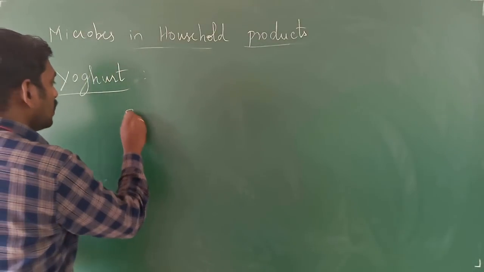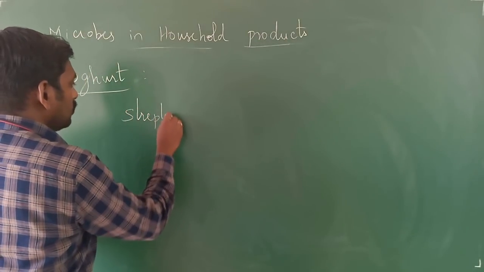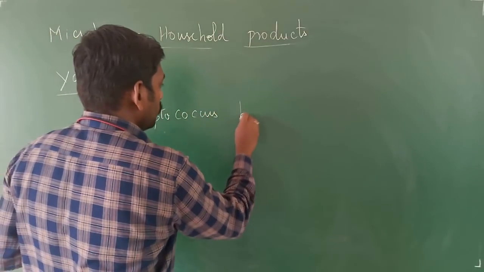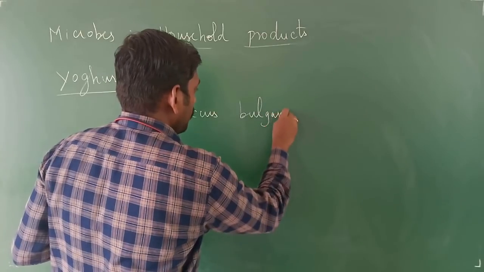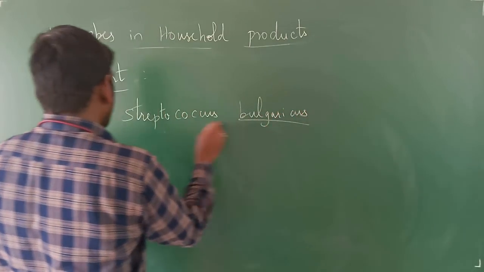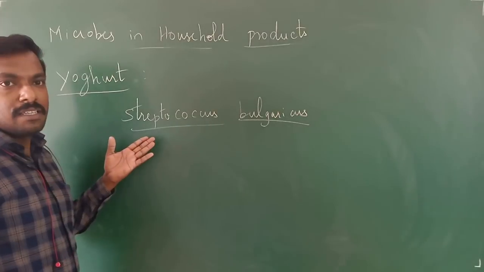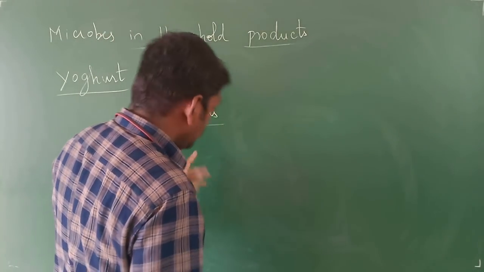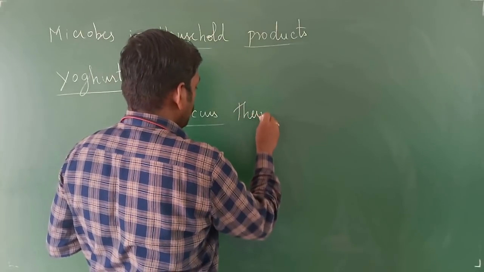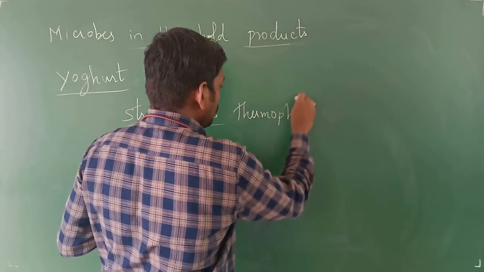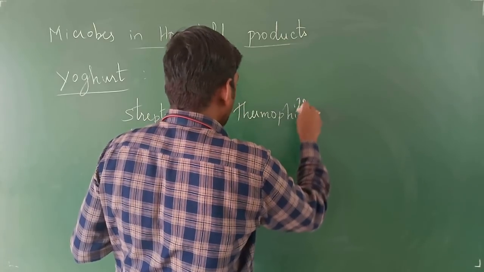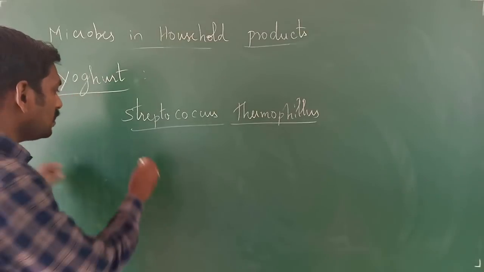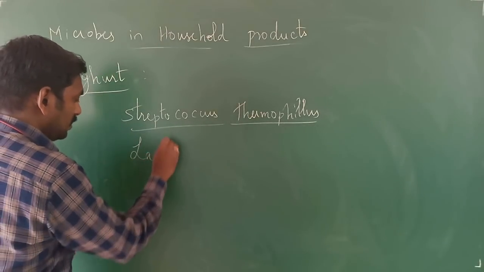Usually Streptococcus thermophilus, mainly this thermophilus, and Lactobacillus bulgaricus. Bulgaricus was used previously, but nowadays they use Streptococcus thermophilus with Lactobacillus bulgaricus.